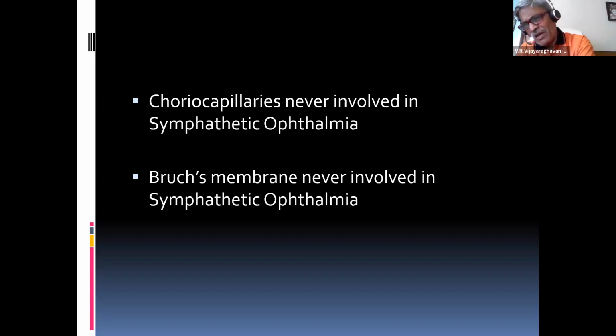There's a classical difference. When you're asked in examinations, how do you differentiate a sympathetic ophthalmia choroid from a tuberculosis choroid? Your answer is, sir, Bruch's membrane intact and choroid capillaries intact. They are never involved. That's what I've told here. Choroid capillaries never involved in sympathetic ophthalmia, never. Bruch's membrane never involved in sympathetic ophthalmia. These are some of the classical exam questions.